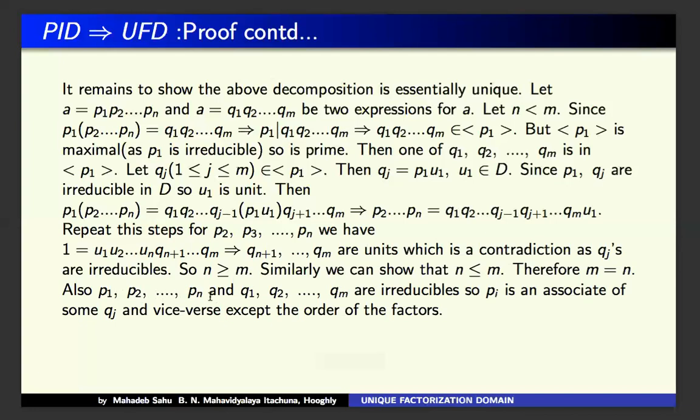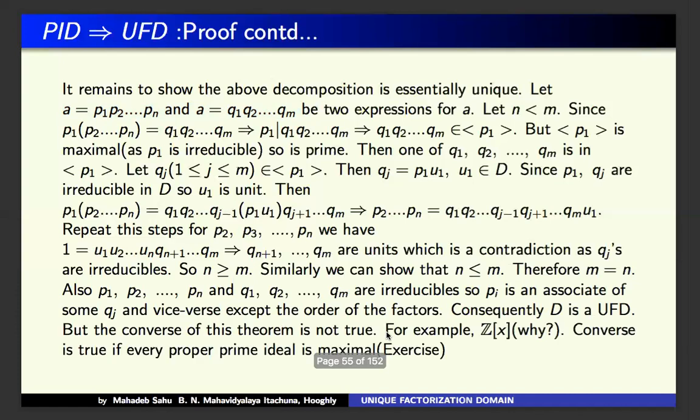Also, P1 up to Pn and Q1 up to Qm are irreducible. So Pi is an associate of Qj, because here you see these two are the same, that means one is an associate of the other. So Pi is an associate of some Qj and vice versa, except for the order of the factors. Consequently, D is a UFD.